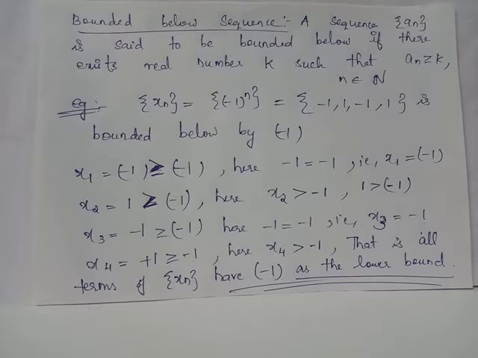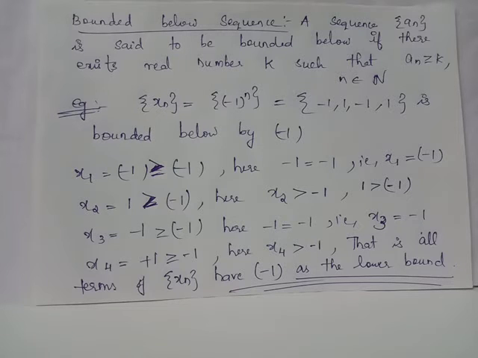For example, when you consider the same sequence xn, which equals minus 1 the whole raised to n, we have the first term x1 equals minus 1, which coincides with minus 1 itself. When you consider the second term x2 equals 1, it is strictly greater than minus 1. x3 equals minus 1 coincides with minus 1. x4 equals positive 1 is strictly greater than minus 1. This will be the same situation when you consider the other terms x5, x6, x7 and so on.